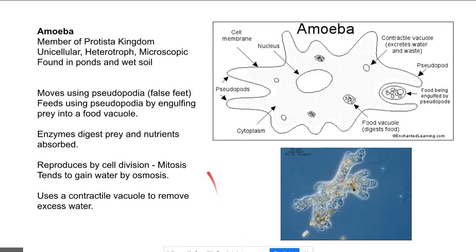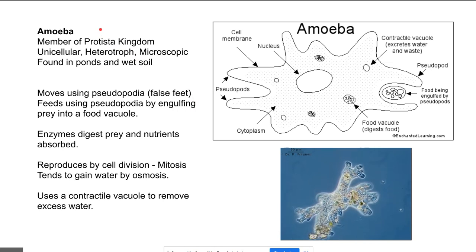Okay, this is a single cell organism called amoeba. It's not an animal, it's not a plant. Okay, it's a single celled organism. Okay, it's a heterotroph. That means it can't make its own food. It must feed on other organisms. It's microscopic, less than a millimeter in size. You'd find it in ponds, wet soil. You'll find types of amoeba anywhere where there's moisture.